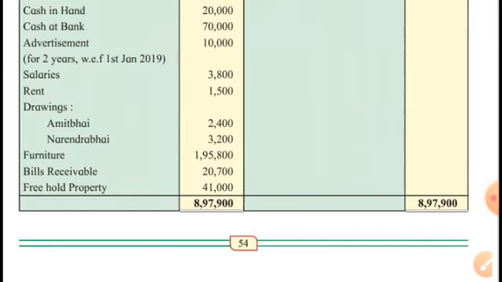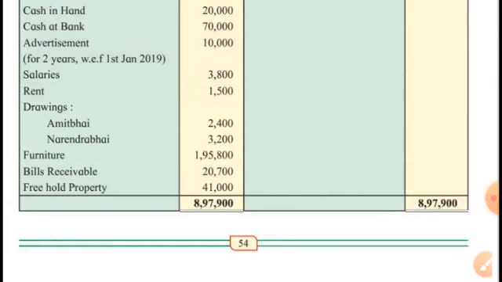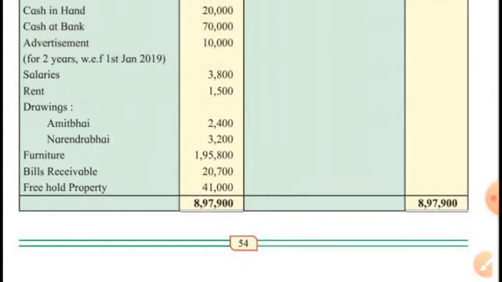So 10,000 divided by 24 multiplied by 3, then that amount will be the current year's expenditure, and remaining 21 months expenditure advertisement is prepaid, so that amount will be deducted from 10,000. 21 months advertisement will be deducted from 10,000, and in the outer column only 3 months advertisement will be shown, and prepaid advertisement for 21 months will be shown on the asset side. Salaries indirect expenditure, rent also indirect expenditure unless it is factory rent.